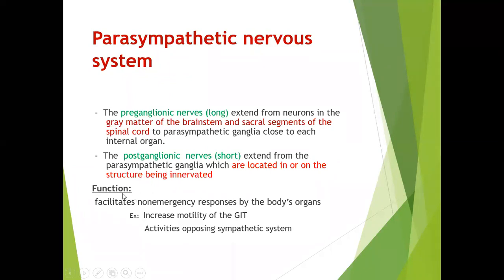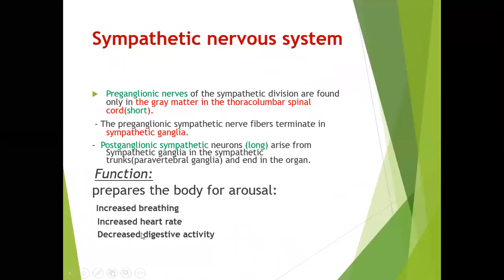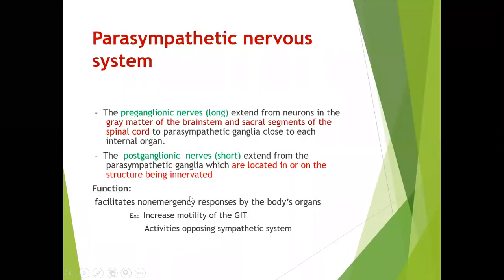What is the function of this? This is just opposite to that of the sympathetic nervous system. This will facilitate non-emergency responses of the body, like they increase the motility of the GIT. As we saw, the sympathetic decreases the activity of the digestive system, GIT, but here they increase the motility of the GIT.